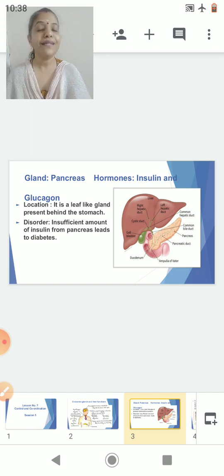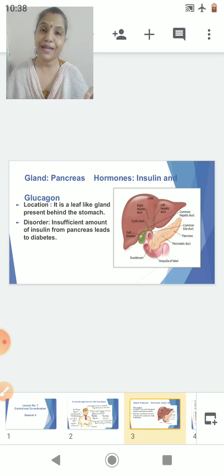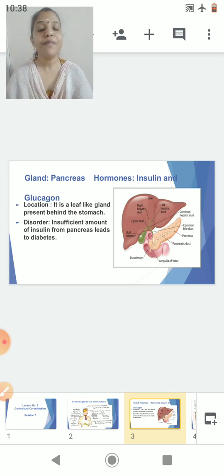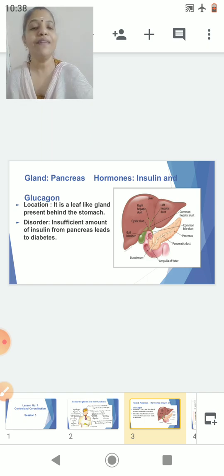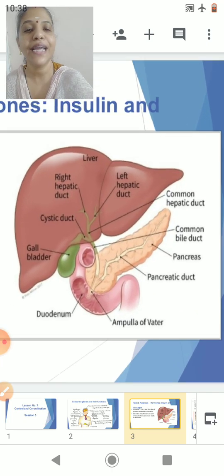Now the pancreas is basically a leaf-like gland. The shape is like a leaf or like a carrot, broad at one end and it tapers towards the other end. It is present behind the stomach. So I will just enlarge this diagram and I will show you.